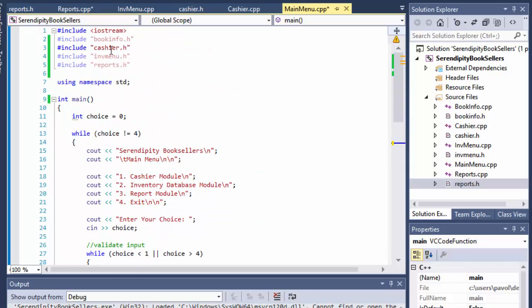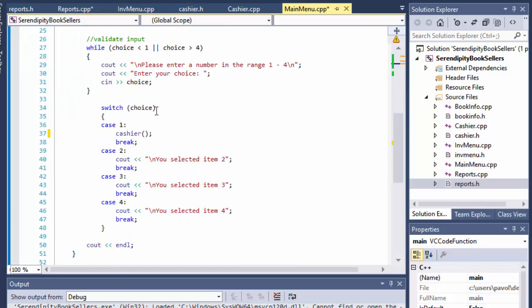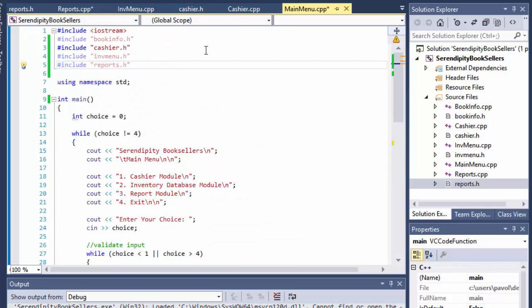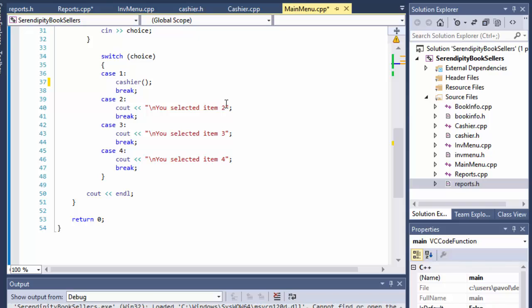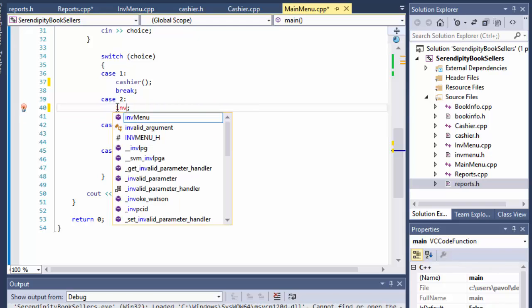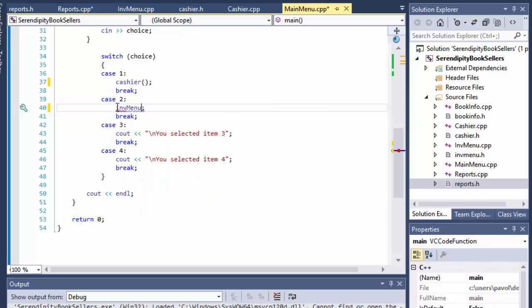And you can see now cashier is highlighted, or is darker than the rest, because now it's being used. See how the others are almost transparent. That's because they are not being used yet within the program. They're being imported, but nothing is being done with them. So our next one will be inventory menu, and the next one will be reports.